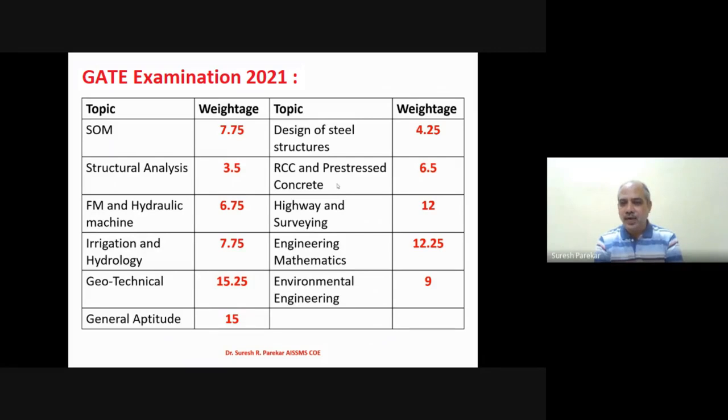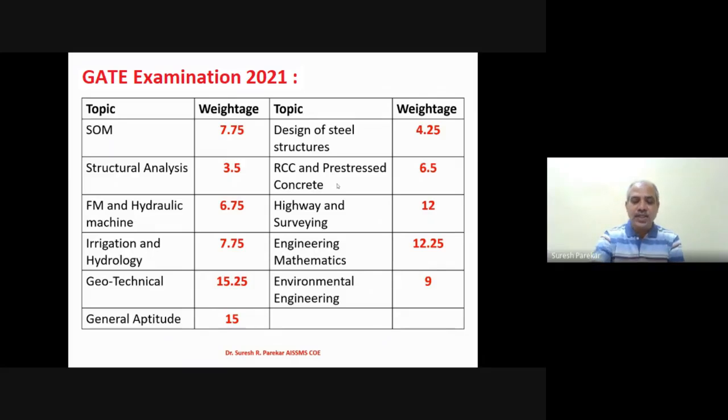Highway and surveying, 12 marks. Irrigation and hydrology, 7.75 marks. Engineering mathematics, 12.25 marks. This is for 2021. Geotechnical, 15.25. Environmental engineering, 9. General aptitude, 15. So these are approximate weightages.